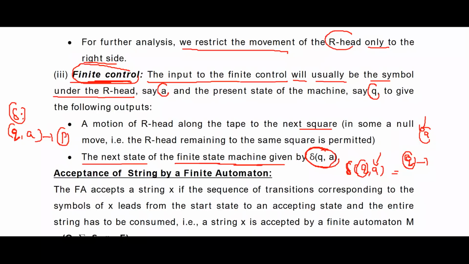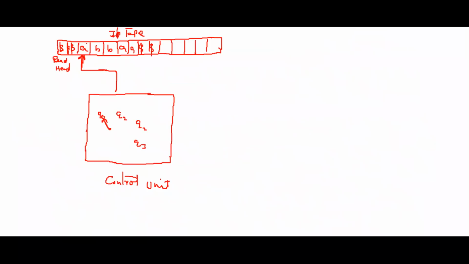Now we will see the architecture of a finite automata. Here you have an input tape in which you have a string A, B, B, A. This is your read head. The read head always points to the leftmost symbol in the given string, which is A. Except for the string, the remaining cells are occupied with dollar symbols, which indicate that the string has ended. Here the read head is reading the symbol A from the input tape.